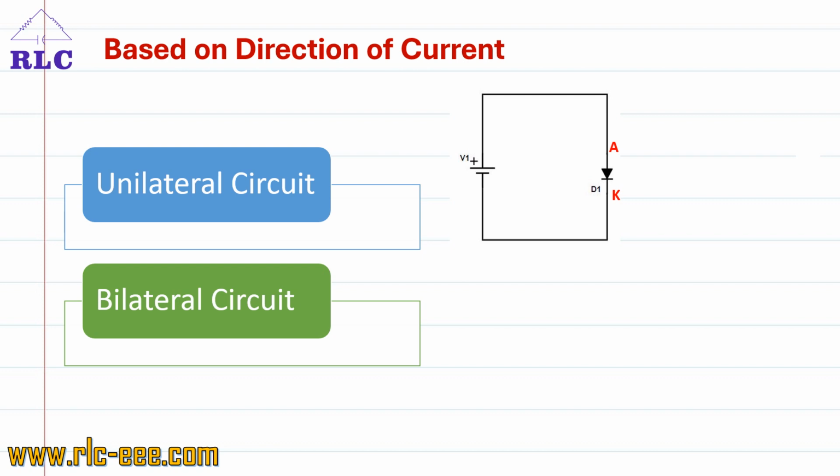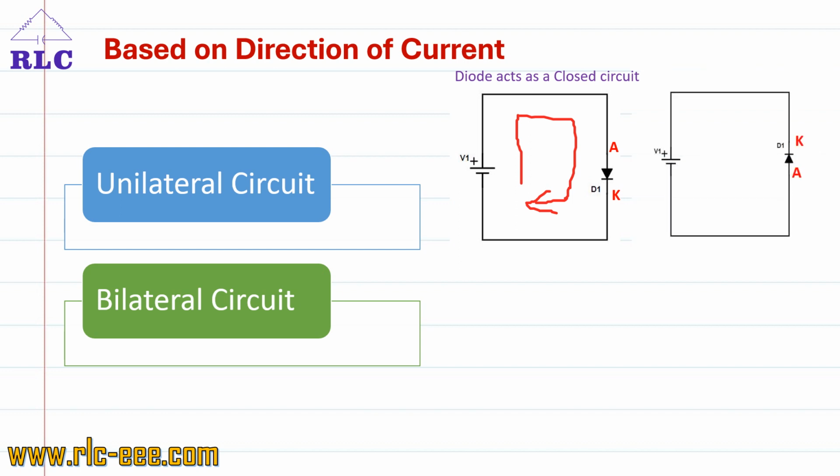If the diode anode is connected to the positive terminal of the battery and cathode is connected to the negative terminal of the battery, then it starts conducting, so the current starts flowing. Suppose the diode anode is connected to the negative terminal of the battery and cathode is connected to the positive terminal of the battery, then it acts as an open circuit. So it is changing its behavior with respect to the direction of operation.